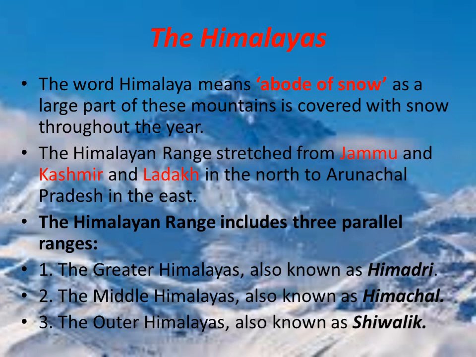So what are these 3 parallel ranges? The Greater Himalayas, which is also known as Himadri. The Middle Himalayas, also known as Himachal. And the Outer Himalayas, also known as Shivalik. So these are the 3 parallel ranges and we call them by such names. Remember this, okay?